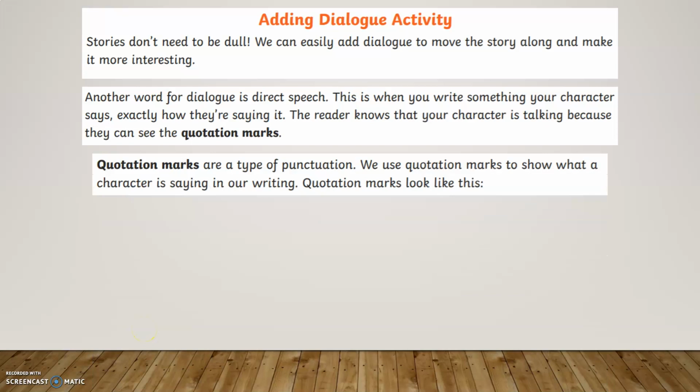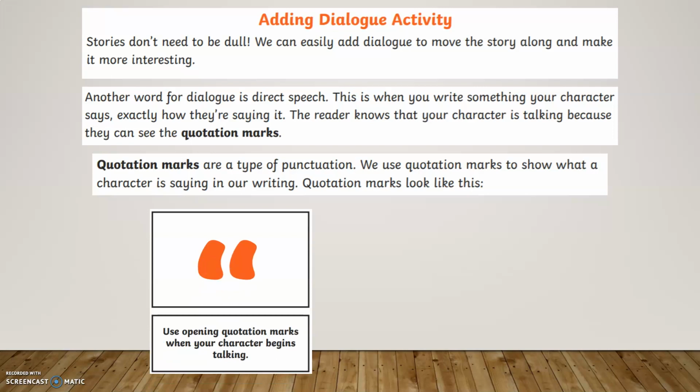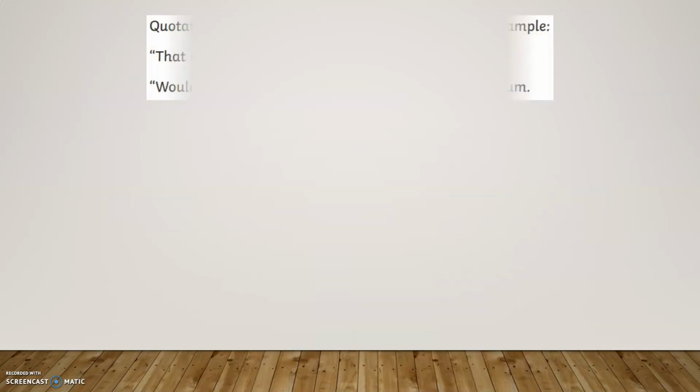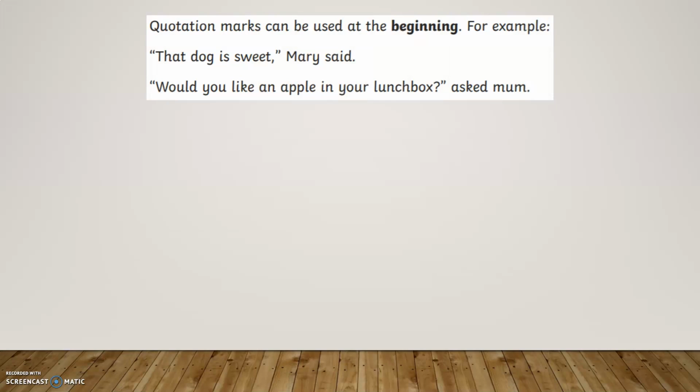Quotation marks, or talking marks or speech marks, are a type of punctuation. We use quotation marks to show what a character is saying in our writing. Quotation marks look like this. This is the quotation mark that you use when your character begins talking. And this is the punctuation that you use when your character stops talking. Let's have a look at some examples.